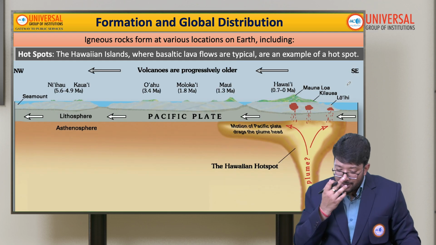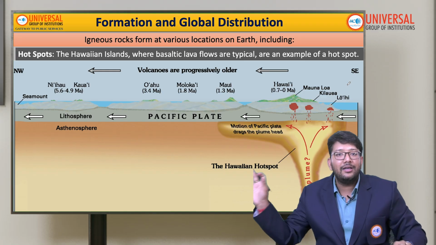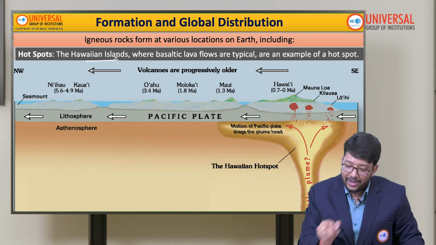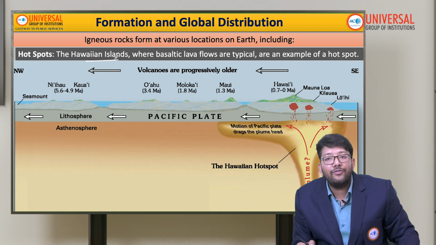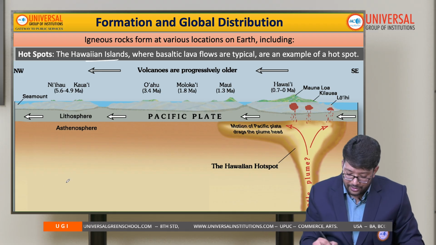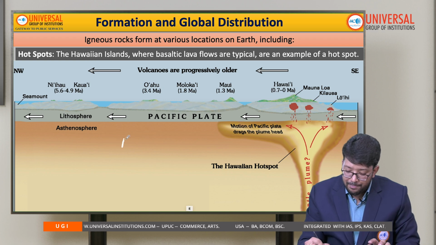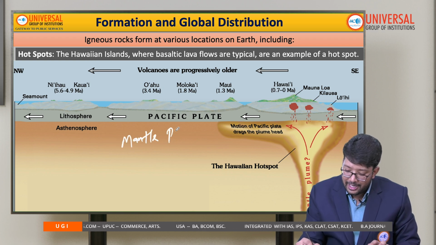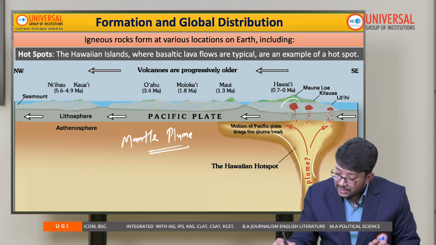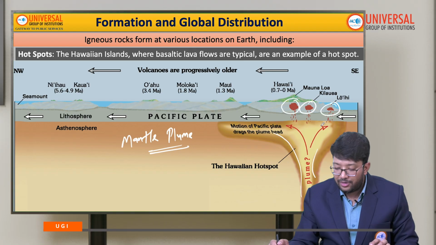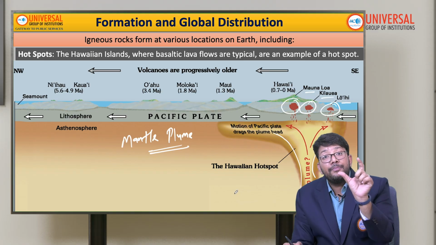Okay. So the third is hot spot, the area where igneous rocks are found. Example is the Hawaiian Islands, where basaltic lava flows are typical. In examination also, a question was asked that Hawaii Islands is the example of what? Mantle plume. It is an example of a mantle plume. As you can see, these are the volcanoes. Mauna Loa, Kilauea, Loihi. These all are the examples of what?